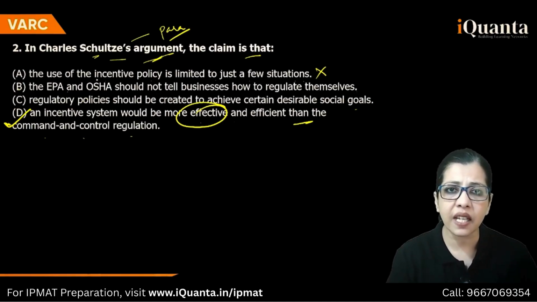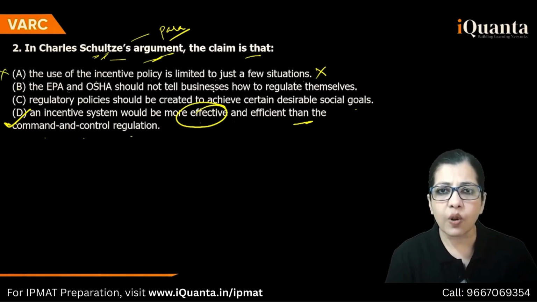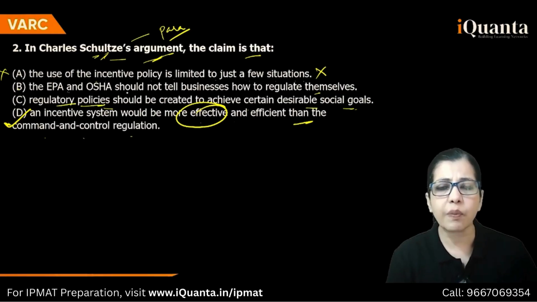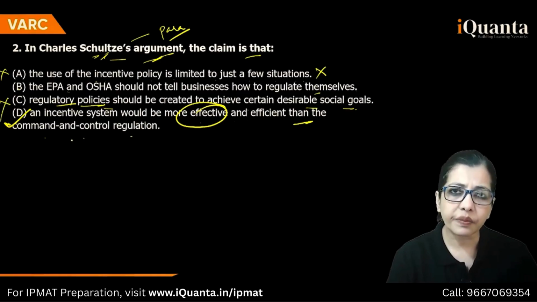First वाला जैसे I said, incentive policy is limited to just a few situations. Why would he limit it? Out. The EPA and OSHA should not tell businesses how to regulate themselves. Now, EPA and OSHA जाके देखना पड़ेगा. Regulatory policies should be created to achieve certain desirable social goals. Should be regulatory. Why would he support regulatory? He wants incentive. So this is again out.